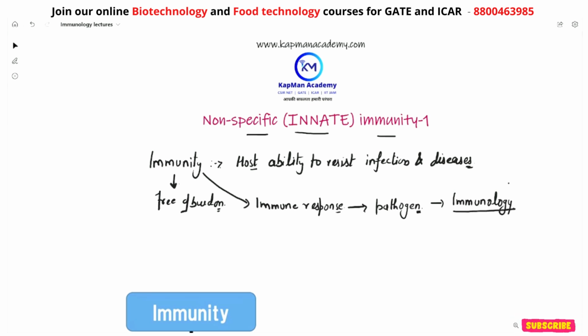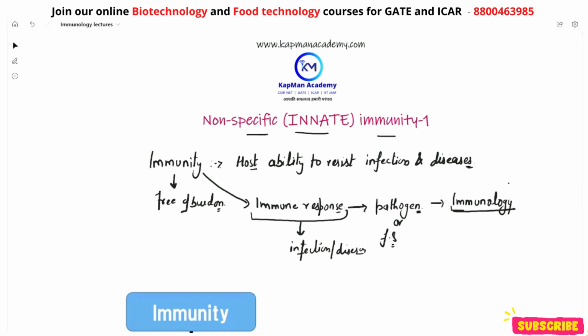So immunology means the study of different types of immune responses which are produced during infections and diseases due to pathogens or foreign substances. That study is called immunology, right?